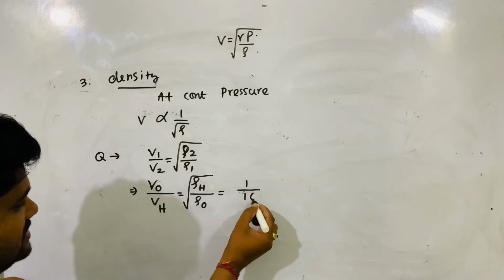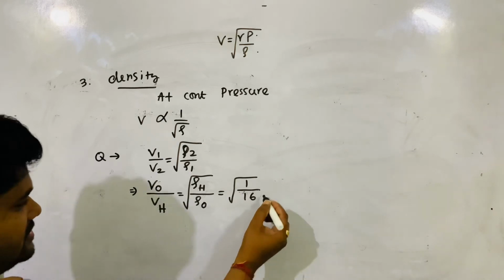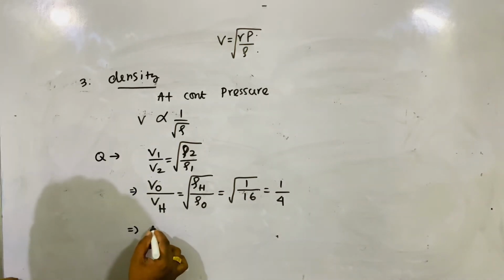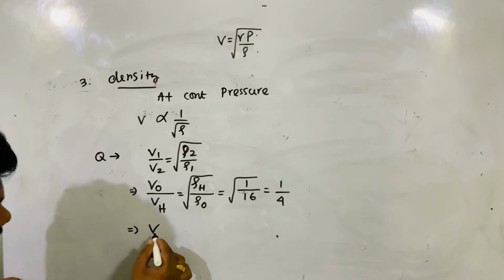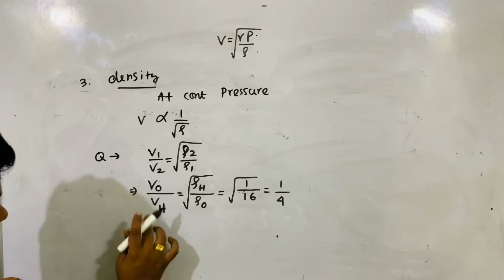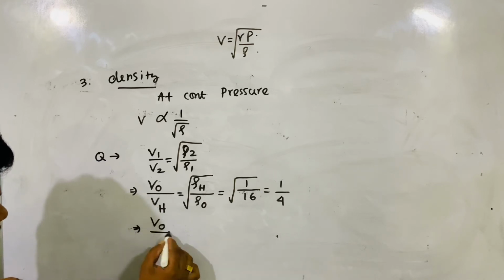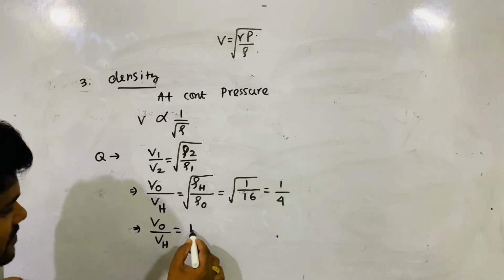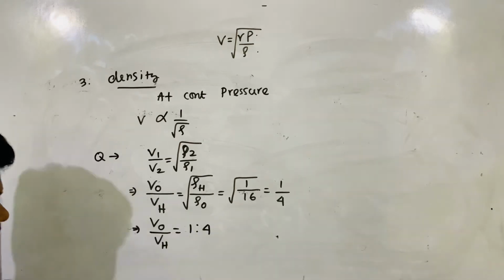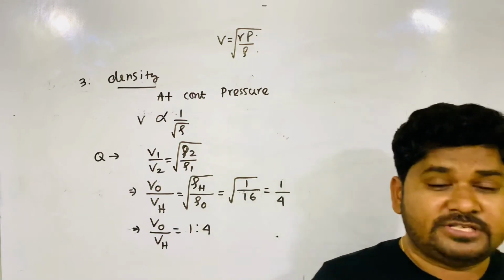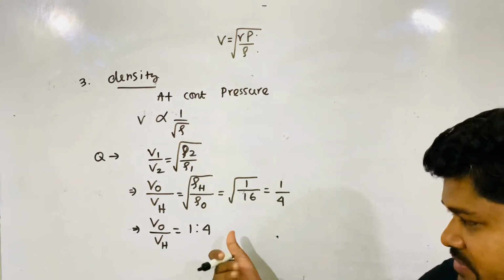Hydrogen is 1, oxygen is 16 times. So it's coming 1 by 4. So the ratio of velocity of sound in oxygen to hydrogen is equal to 1:4.